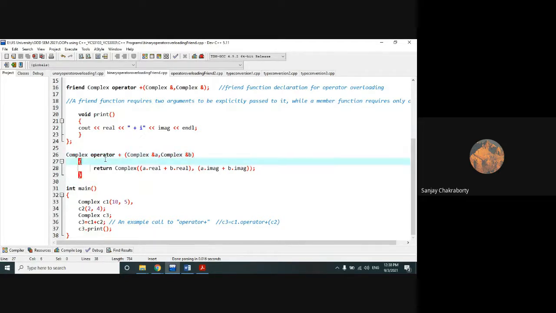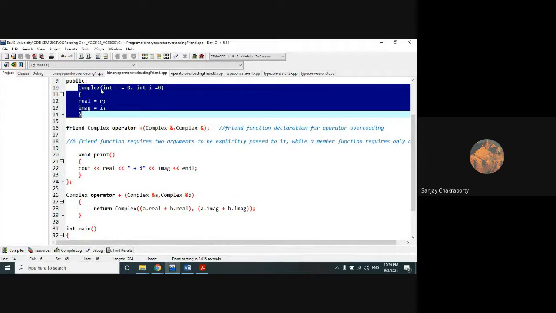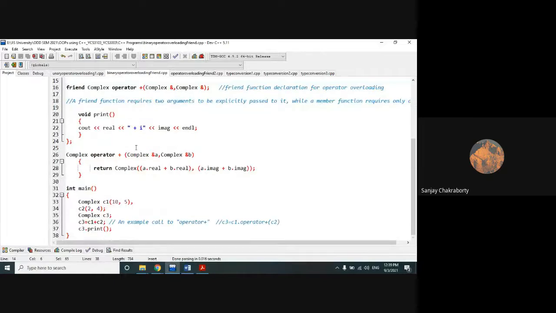Complex operator plus. The function always returns an object of that particular class, that's why its return type is always a class name. So complex operator plus, complex ampersand A and complex ampersand B. Here A and B will be passed as input while we are calling the constructor function. This is the constructor function. We will pass real and imaginary as input.